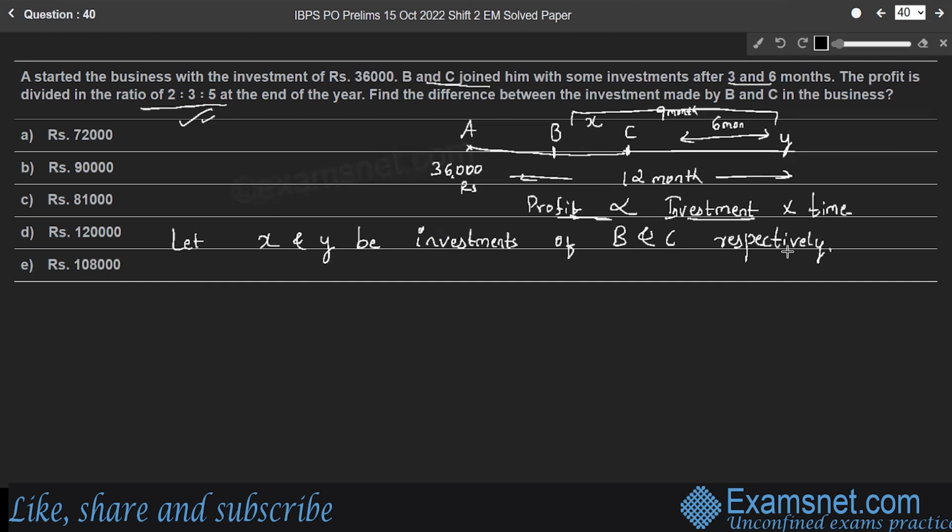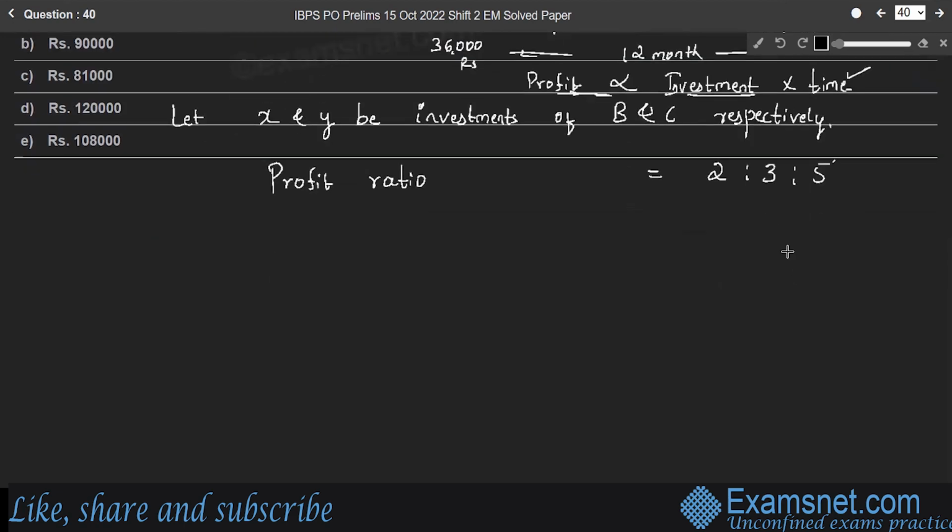And investment of A is 36,000. So profit is proportional to investment into time. So the profit ratio is 2:3:5, it is given. What is the profit ratio? The ratio of investment into time.